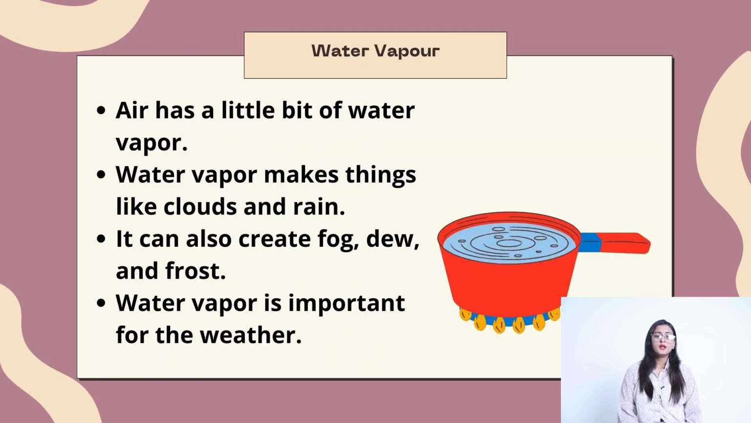Water vapor. Air has a little bit of water vapor. Water vapor makes things like clouds and rains. It can also create fog, dew and frost. Water vapor is important for the weather.